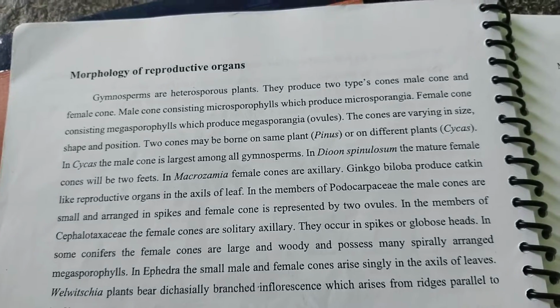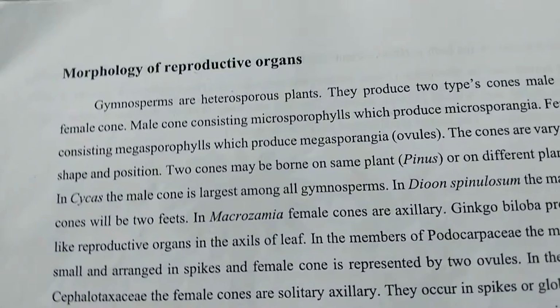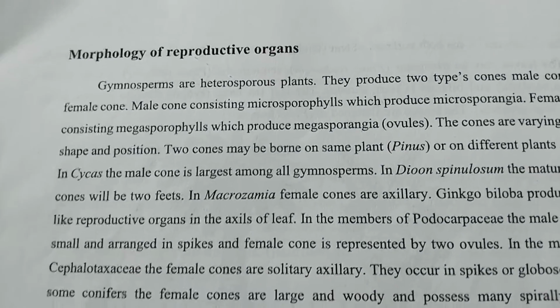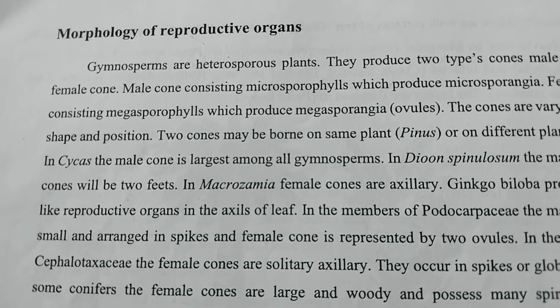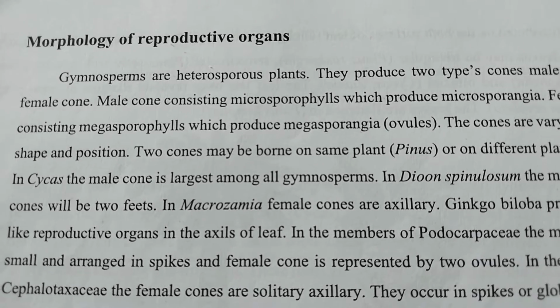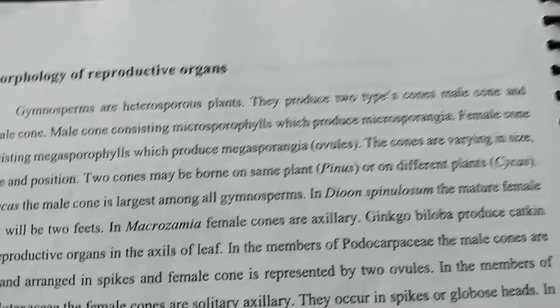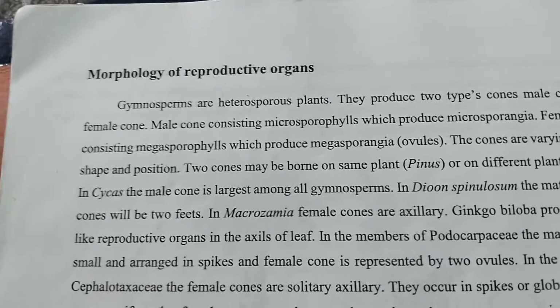Good morning to everyone. Today we will discuss the reproductive system in gymnosperms. Gymnosperms are mainly heterosporous plants. Heterosporous means different types of spores are formed, like female or male. These heterospores are of two types, mainly in the female cone and the male cone.